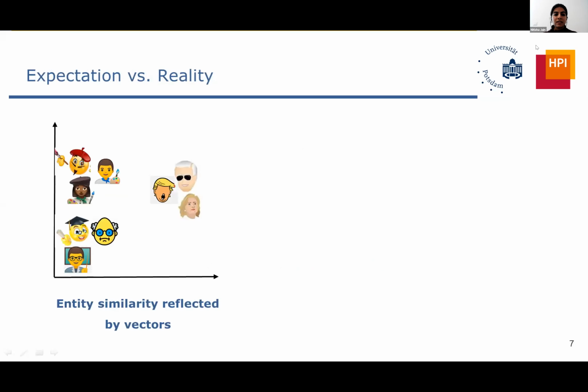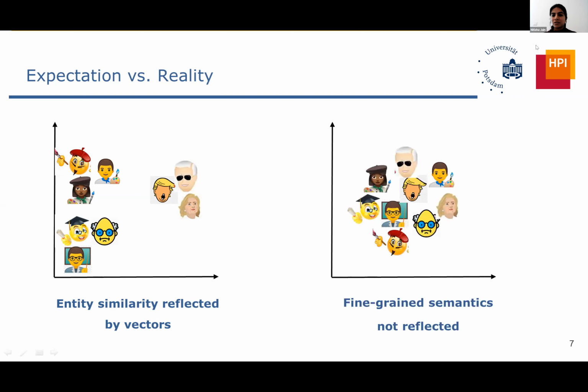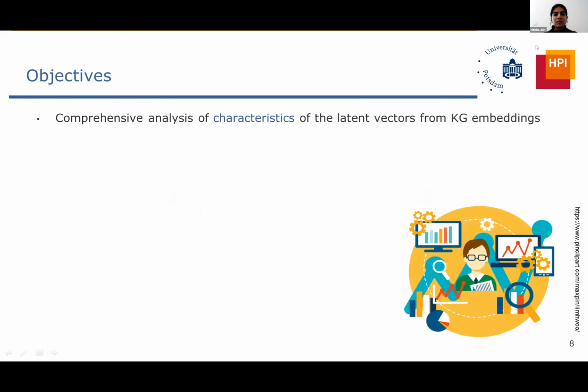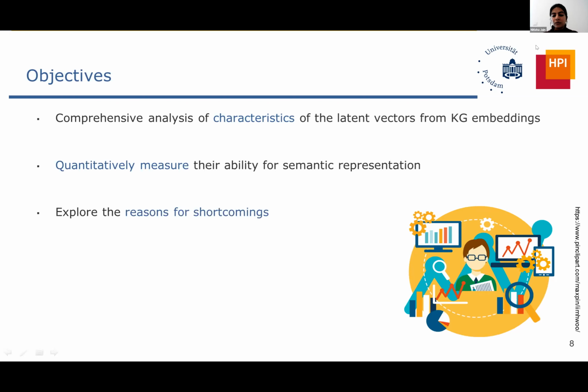So they should be close together in the vector space. We are expecting that the entity similarity should be reflected by the vectors. So let's say all painters are together, or all scholars are together, or politicians are somehow similar in the embedding space, but that's not what we have observed. What happens here is that it's all a blob of all vectors together. There is no semantics being reflected. So similar entities are not really similar in the vector space. We wanted to see in this paper what the characteristics of the latent vectors obtained from the embeddings are. We wanted to quantitatively measure their ability for semantic representation. And of course, when we saw the shortcomings, we wanted to see why this is happening at all.